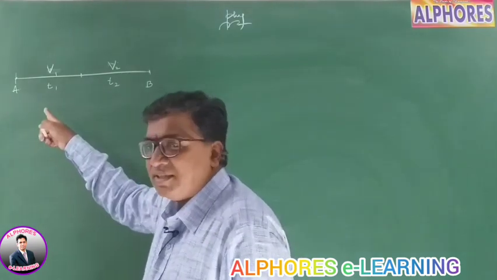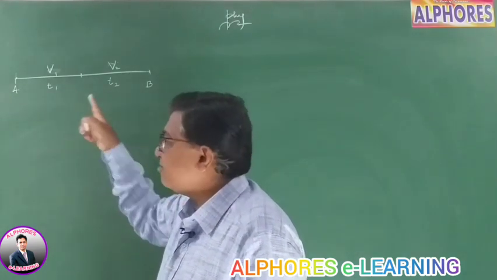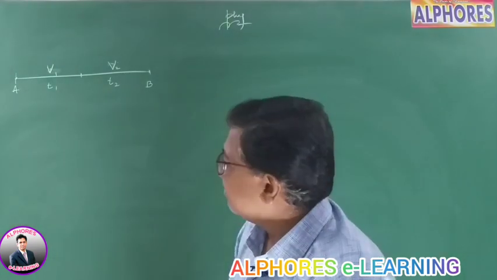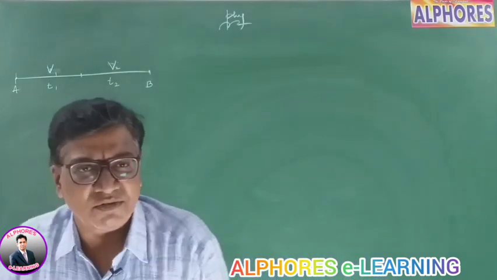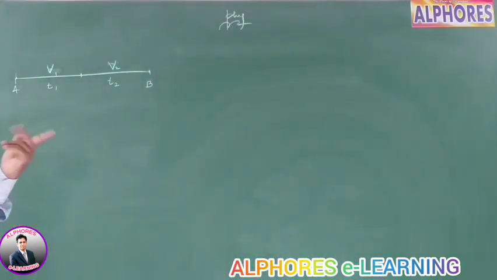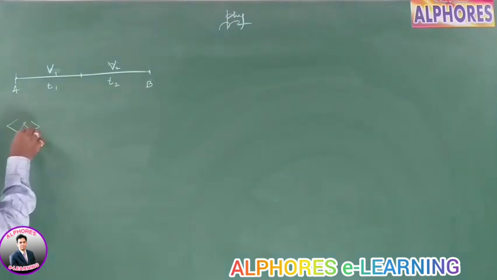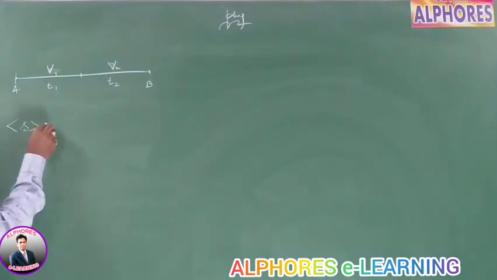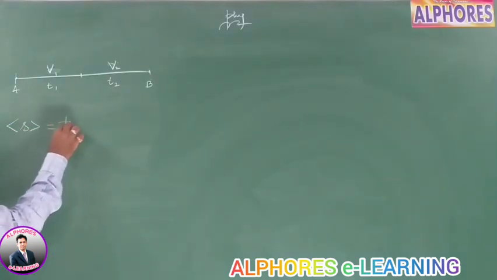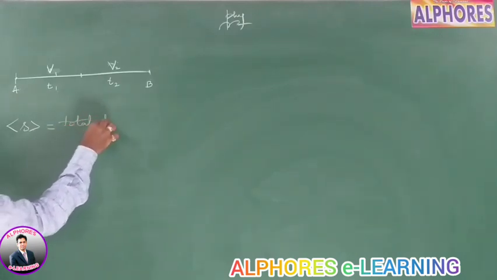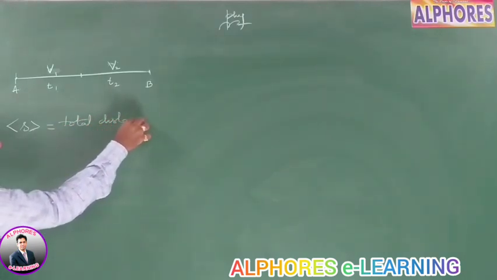So now let's suppose for an interval of time t1 it is moving with a speed v1, for another interval of time t2 it is moving with speed v2. Well, it is in a straight line, so it does not matter whether we say velocity or speed. Then the question is, what is the average speed? Because it is moving in a straight line, it does not matter. So we know average speed is total distance covered by the body by total time taken.